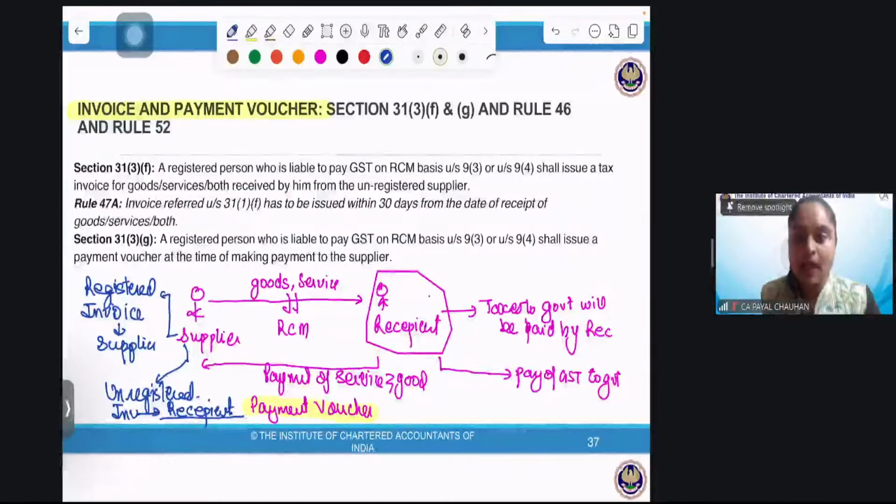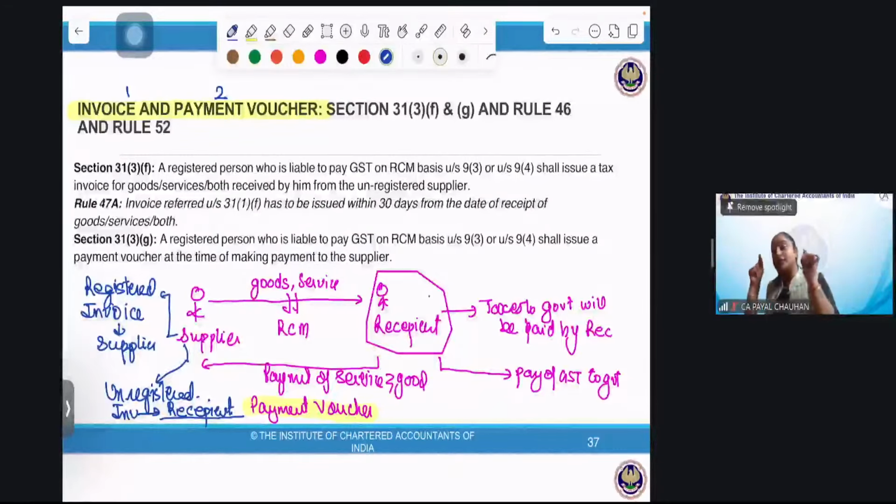Now, understand the heading. See, invoice is the first word, and payment voucher. Did you understand the combination of the two words, invoice and payment voucher? Yes, Ashlesha, this is the reason for the heading.